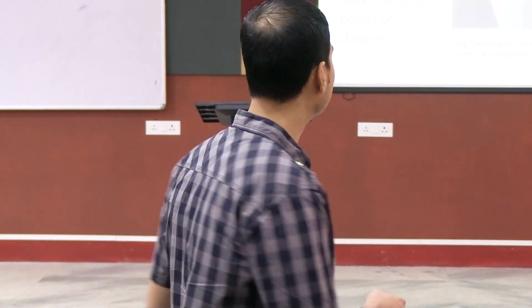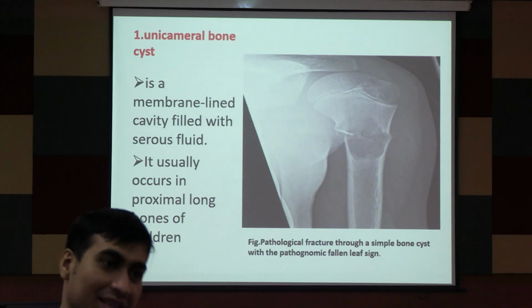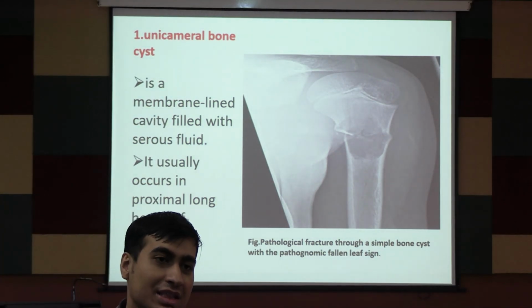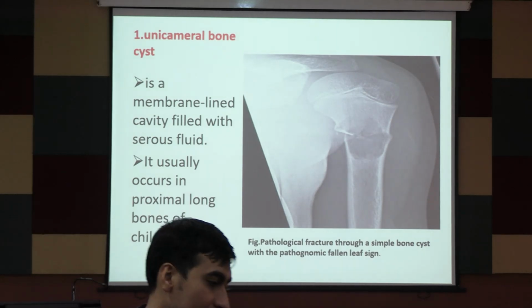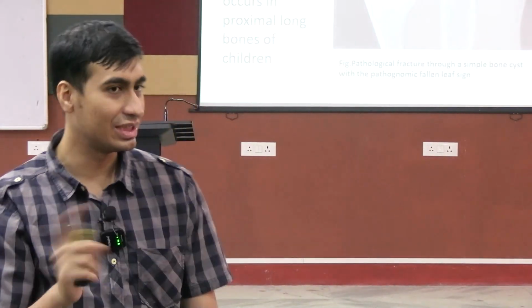And why has this patient come? This patient has not come because of pain. This patient has come because he has sustained a pathological fracture. Can you see the fracture? See the break in the cortex. Because the cyst has started to grow, it has thinned the cortex of the humerus, and just because of a simple trauma, or maybe he has just put his hand like that, it has broken. The patient has come because of that. Simple bone cysts rarely cause pain in any patient. And these will all be pediatric patients.